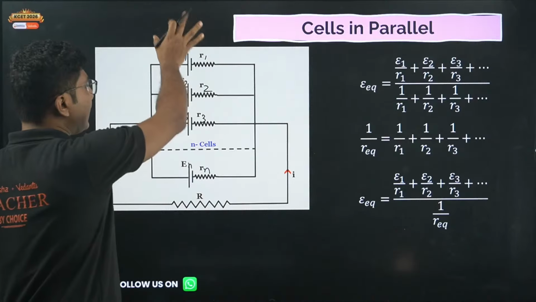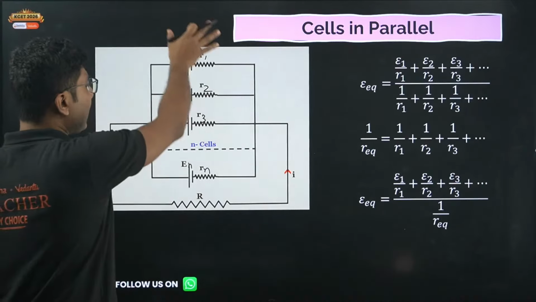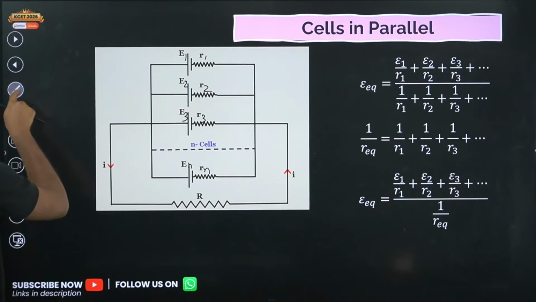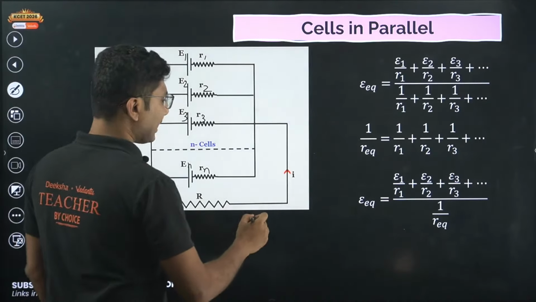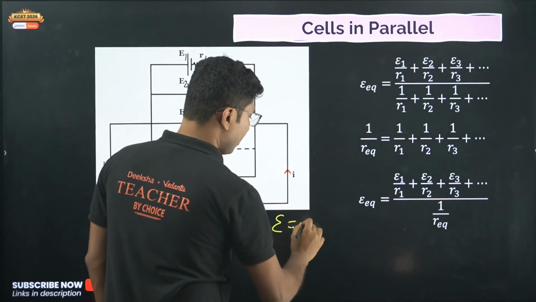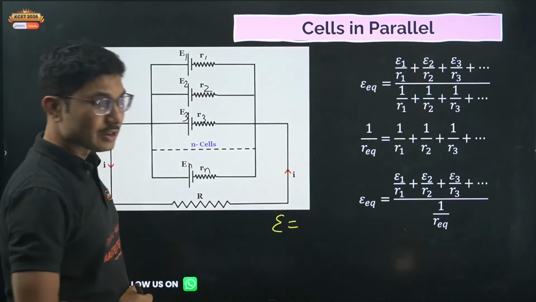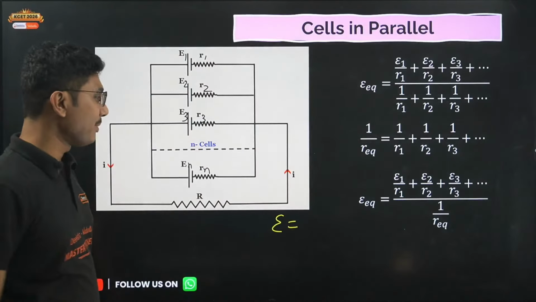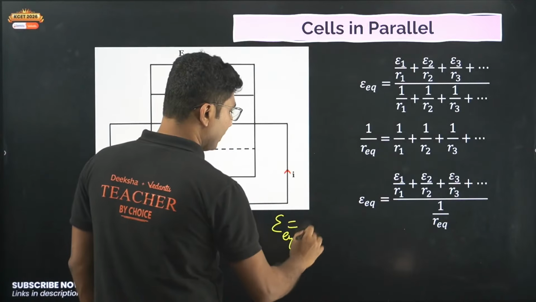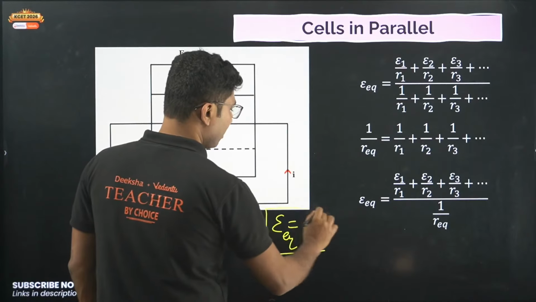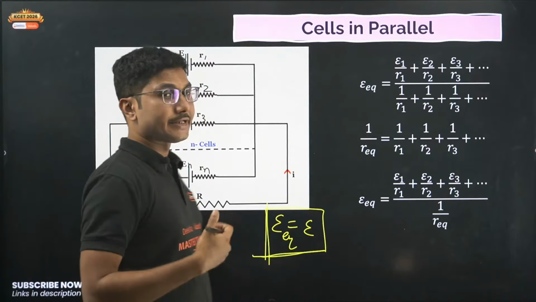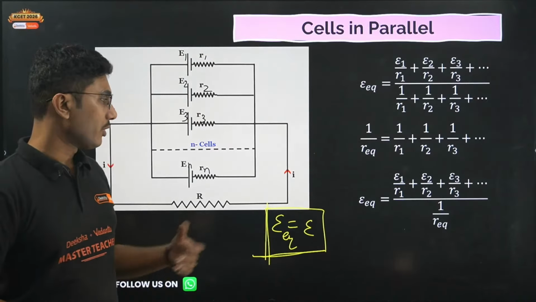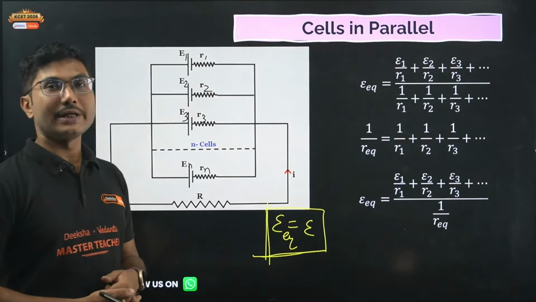Now if all of the EMF of the cells are same and they are connected in parallel, then equivalent EMF is not epsilon by n, but it is actually epsilon. Okay, if all the EMF and internal resistances are same, then equivalent EMF will be equal to only epsilon. So your voltage does not increase in parallel combination, but you get more stability. That is important. Okay, so you get more stability, but voltage remains same.